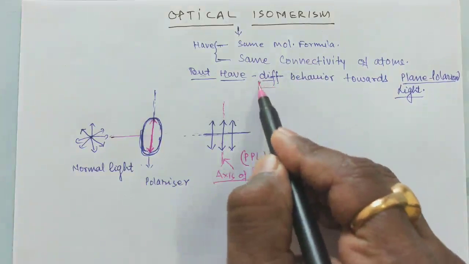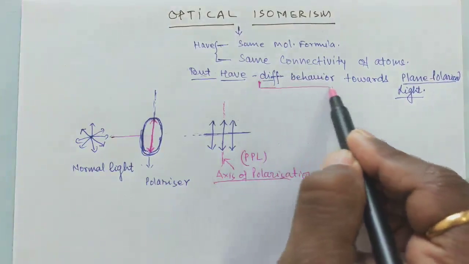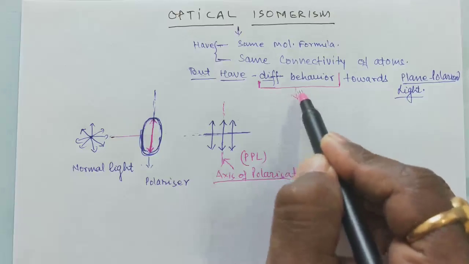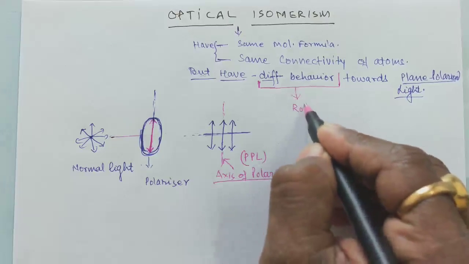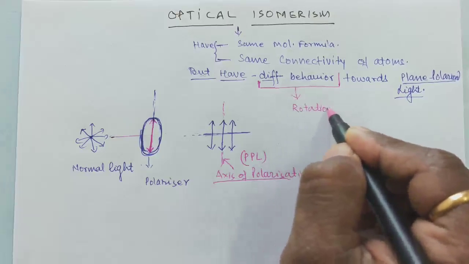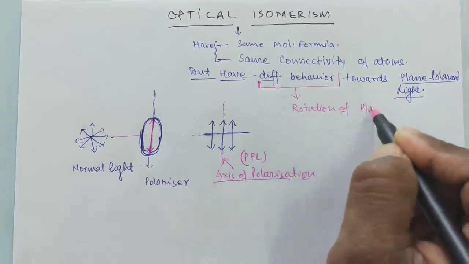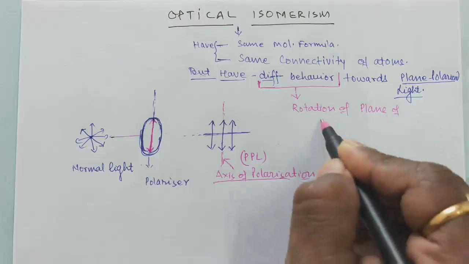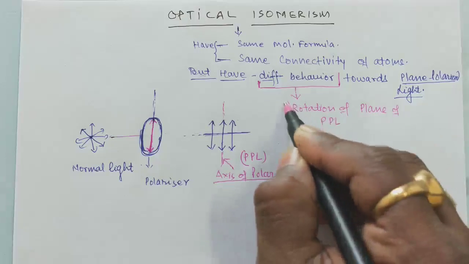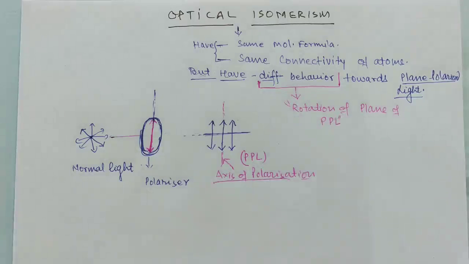Rotation of the plane of plane polarized light. Optical isomers rotate the plane of plane polarized light in a different manner, right?